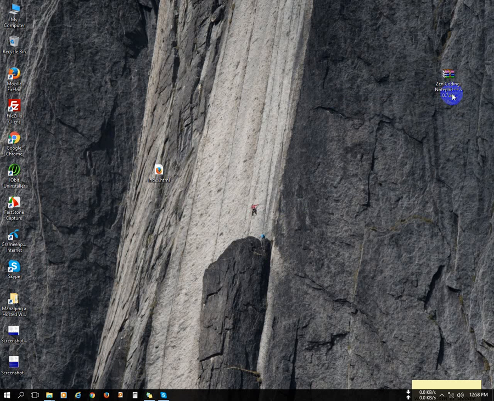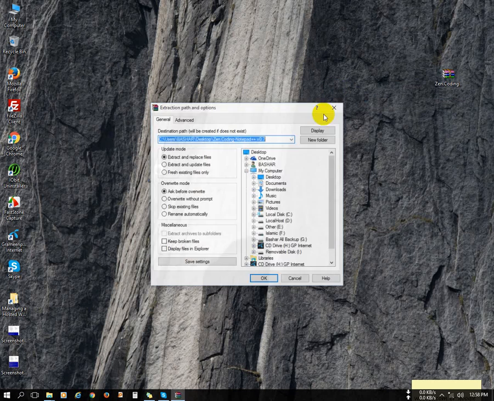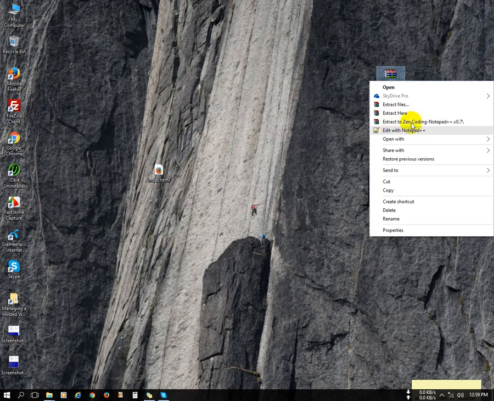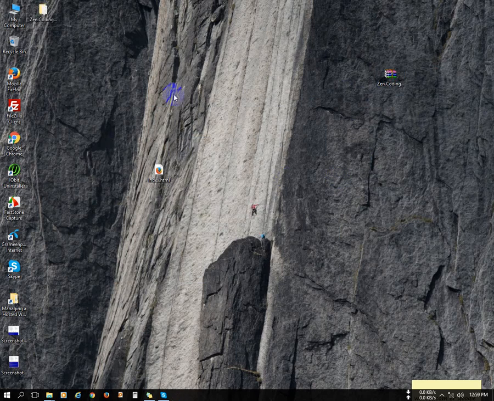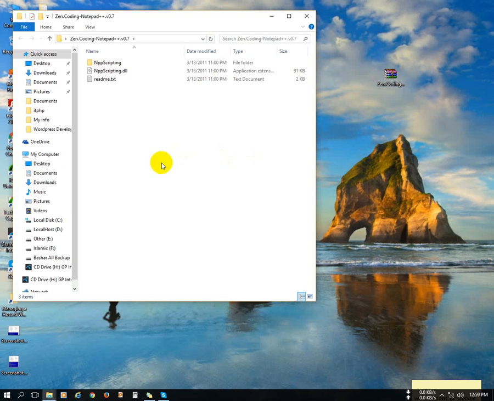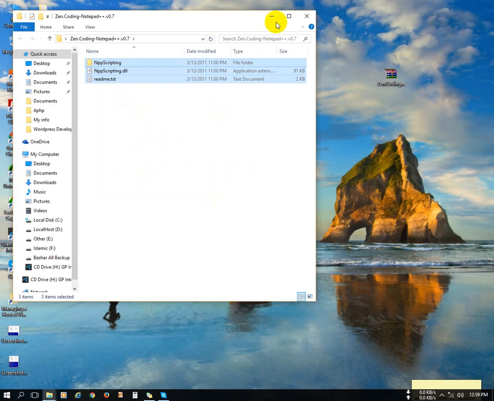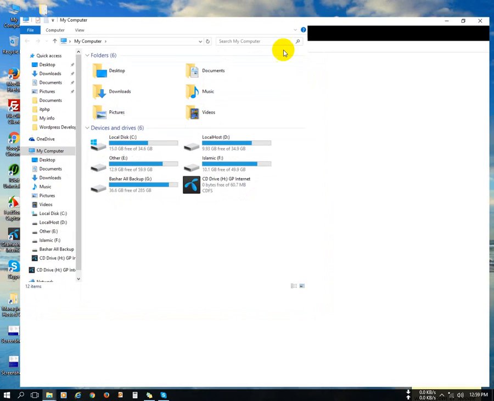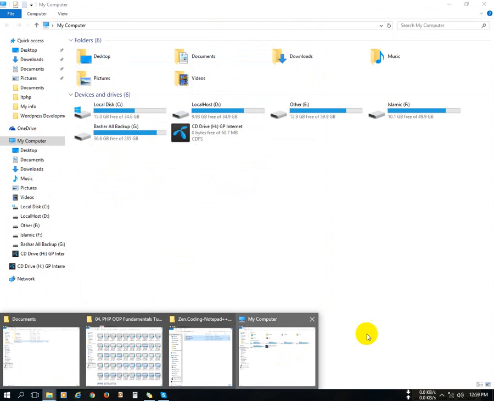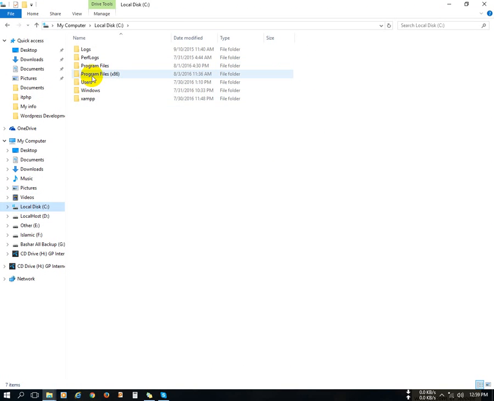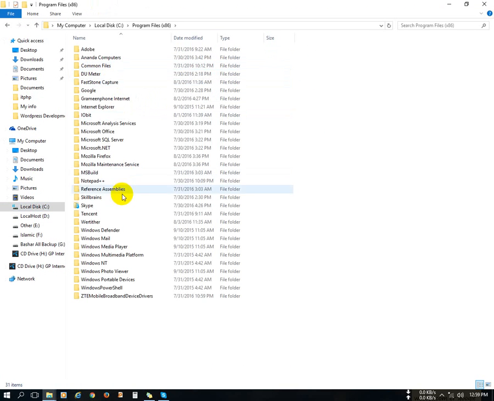At first we need this plugin unzipped. This is the zip file, so we need to unzip it. Then copy all the files: select all, right click, then copy. Now go to your Notepad++ file location, I mean C drive, Program Files, Notepad++.